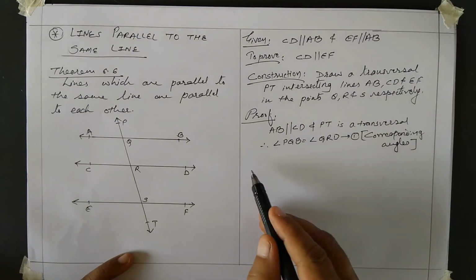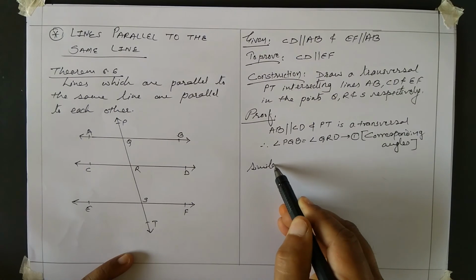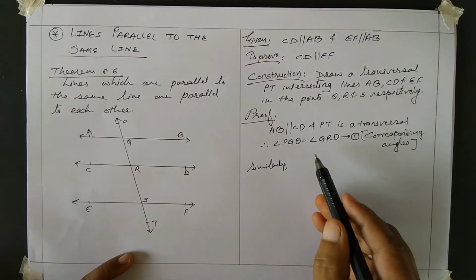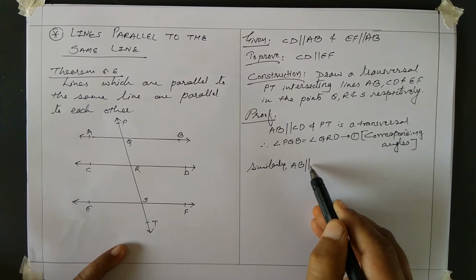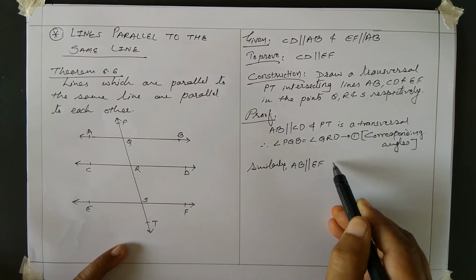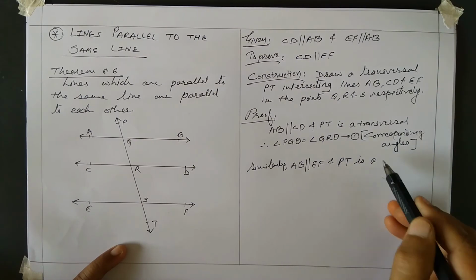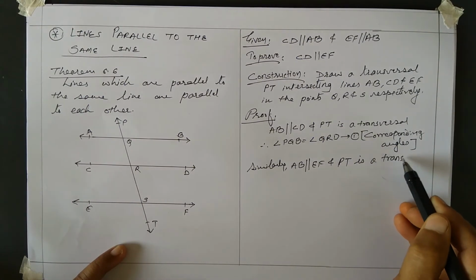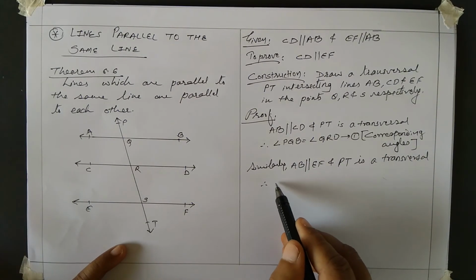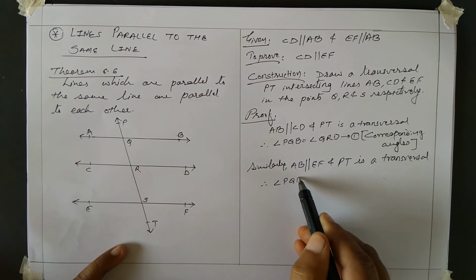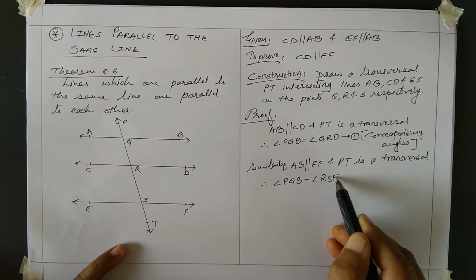Similarly, AB is parallel to EF and PT is a transversal. Therefore angle PQB is equal to angle RSF.